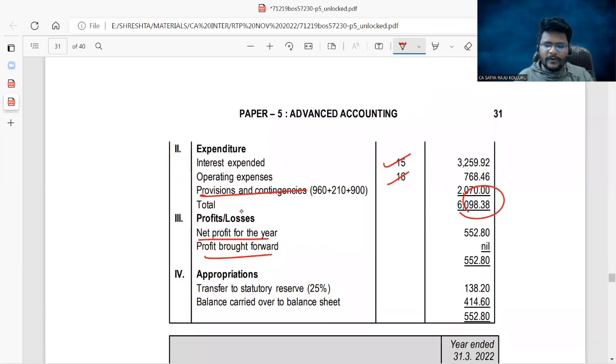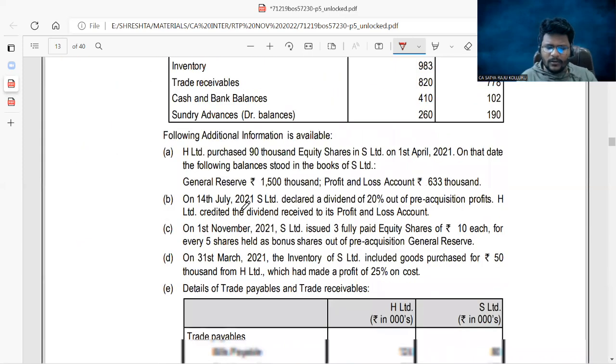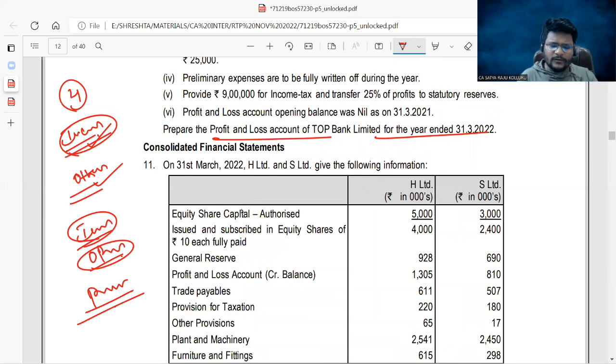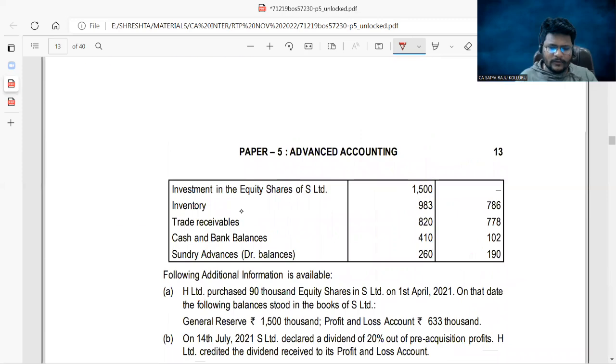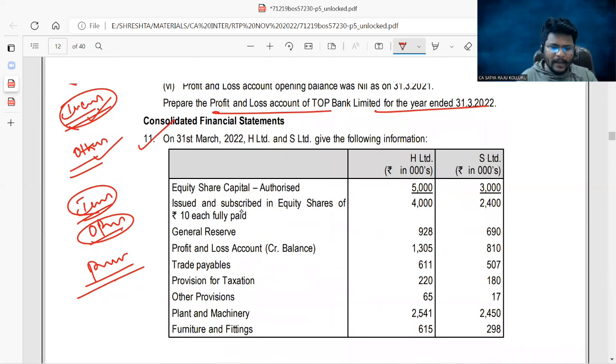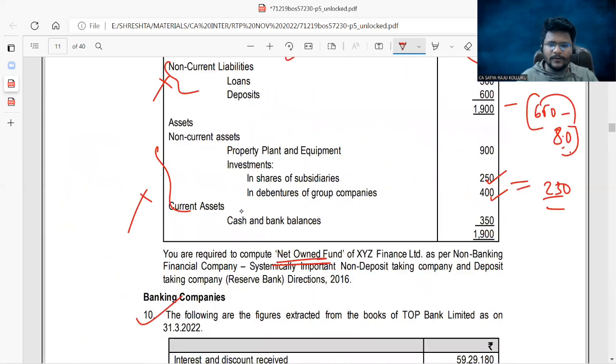Add accumulated profits, then you will get the total profits. Out of the total profits, from the current year profits, you need to transfer 25% to the statutory reserve as per the Banking Regulation Act. Then the remaining you can carry forward to the balance sheet. Nothing is great here, guys. Okay, fine. That is the reason why I'm not taking each and every component here. The similar problem we already did in the classroom. If you want, you can check the classroom problem for reference. So that is all about the banking companies problem.